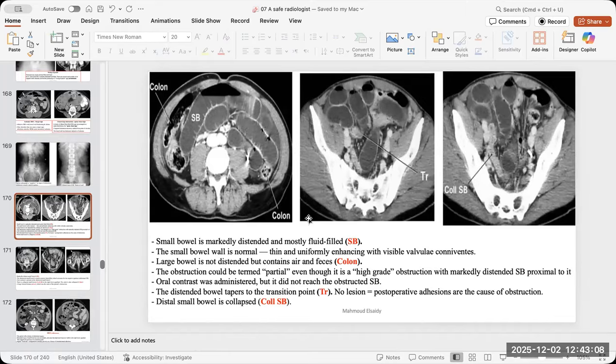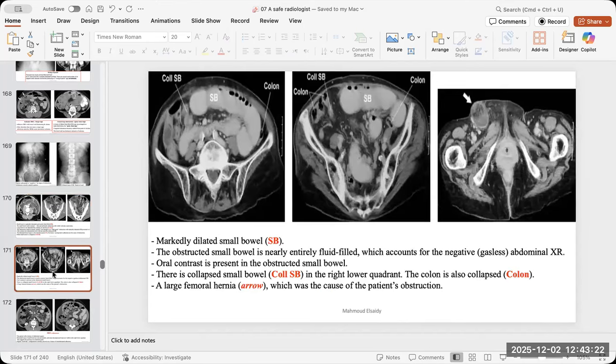Here also there is the transition point, the transition zone. How to find it? The small bowel is central, the colon is always in the periphery. How to localize the parts of the bowel is important. Also, again, some images. This is a hernia: femoral hernia if it is around the femoral vessels, inguinal hernia if it is near the scrotum or medial to the pubic tubercle. Don't forget the obturator hernia. Also, it is very common to cause bowel obstruction.